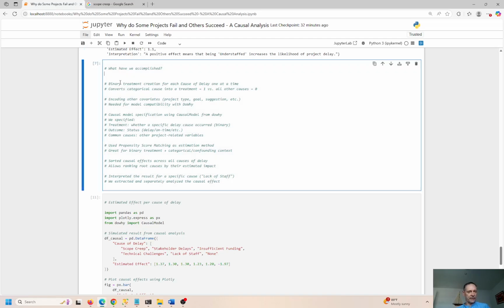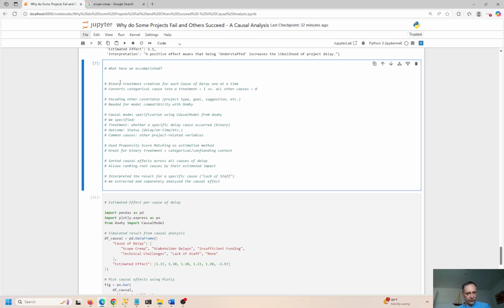Okay, so I have some notes over here. Causal models, specifications of part of the DoWhy library: the treatment, whether a specific delay causes a certain outcome. The outcome is the status of the project. Is it on time or is it delayed? There's basically just two things. It's a binary, right? Common causes, other project-related variables. We just saw that. I'm not going to address that anymore. I think we beat that horse to death.